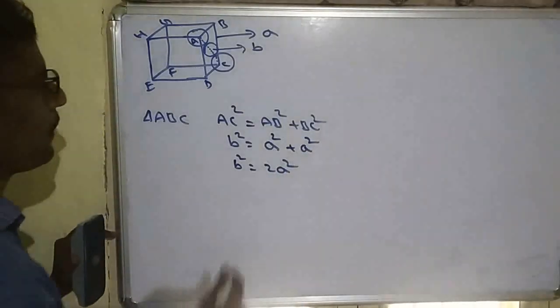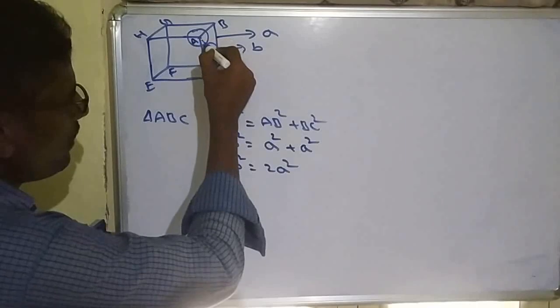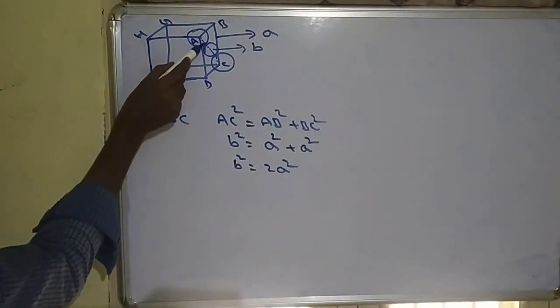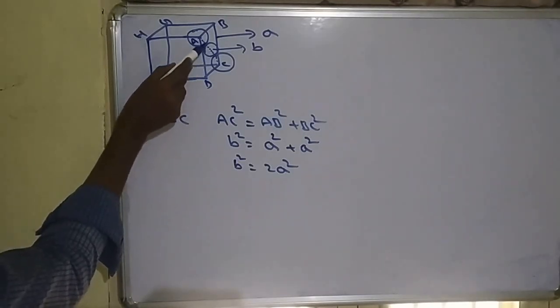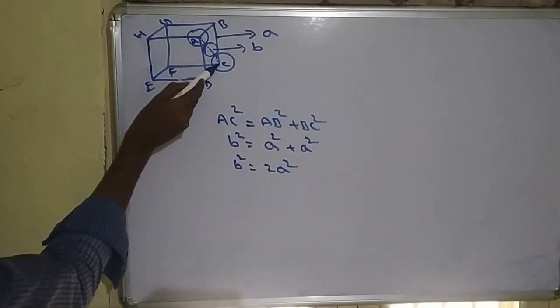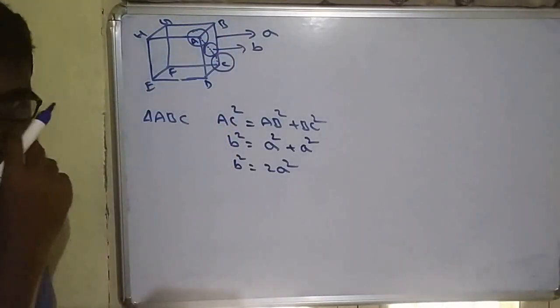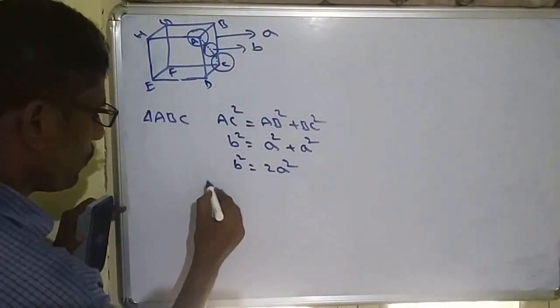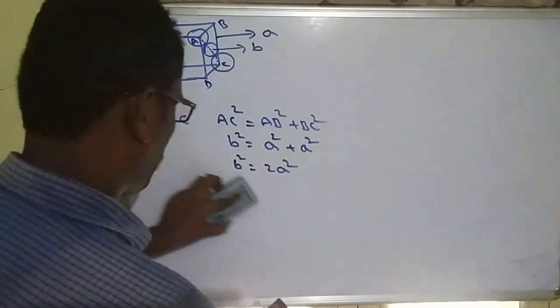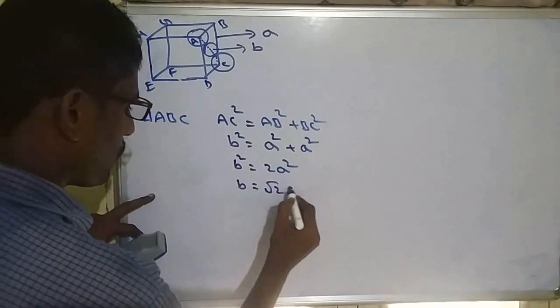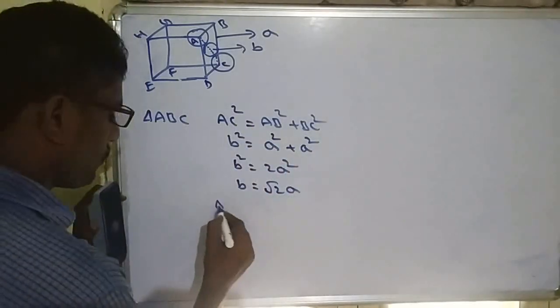Also, what is b? b is the distance from here to here. Observe this: from here to here, one radius; here completely a diameter; here completely one radius. So one diameter and 2 radius, that means total 4 radius. So b square is equal to 2a square, so b is equal to root 2 a.